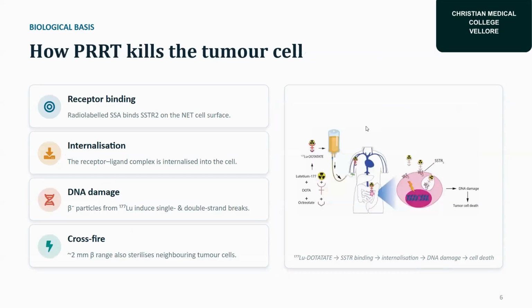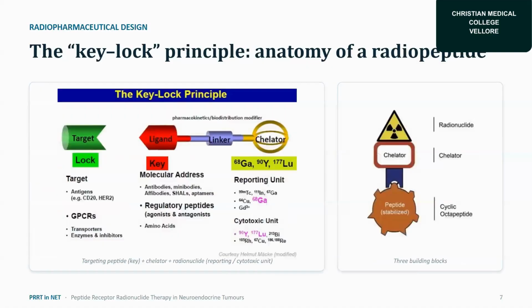So how does PRRT kill the tumor cell? The biological basis is receptor binding. The radiolabeled somatostatin analog binds to SSTR2 on the neuroendocrine tumor cell surface, then causes internalization. The receptor-ligand complex is internalized into the cell and causes DNA damage because of the beta particles from the lutetium, inducing single and double-stranded breaks. It also has a crossfire effect, with an approximately 2 millimeter beta range. So, the radiopharmaceutical's key design principle consists of a radionuclide, a chelator, and a cyclic octapeptide.